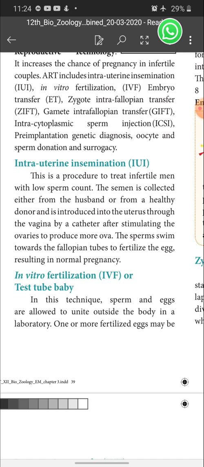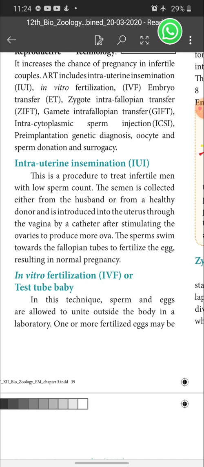The semen is collected either from the husband or from a healthy donor and is introduced into the uterus through the vagina by a catheter after stimulating the ovaries to produce more ova. See, before we are introducing the sperm into the uterus, we should stimulate the ovaries to produce more ova by a hormonal injection. Then only fertilization will be possible.